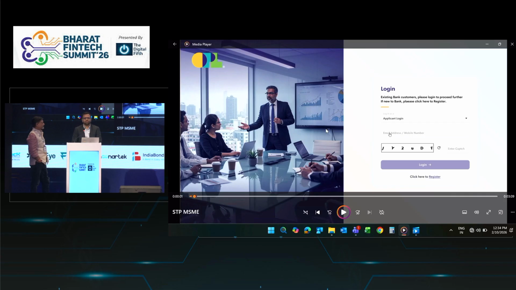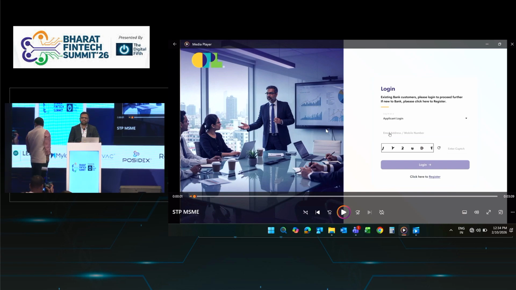So first I will showcase how the borrower journey will work. Generally, the bank puts this particular link onto their mobile banking or net banking, and if I click on a business loan, I will be redirected to this stage. I will briefly cover how this journey works, and we will have more time for a Q&A session. And this is integrated with multiple APIs.